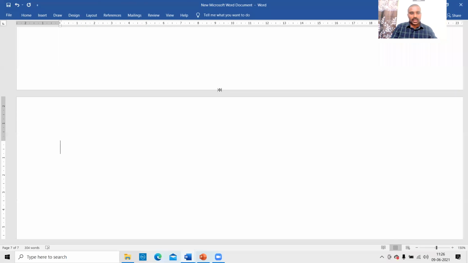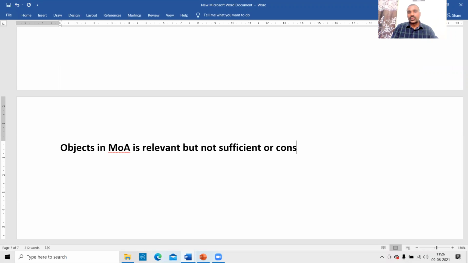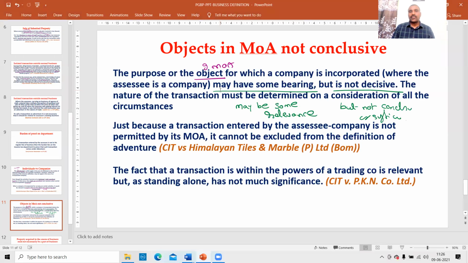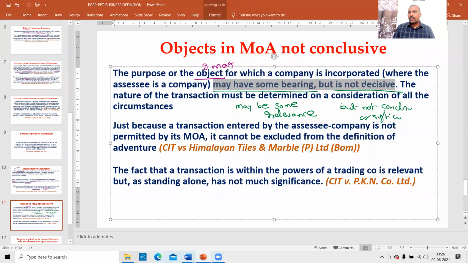Objects in MOA is relevant but not sufficient or conclusive. Based on the objects clause alone, we cannot decide whether a particular transaction is a business or not. That is the point. May have some bearing, but it's not decisive. May have some bearing means some relevance. Not decisive means not sufficient or not conclusive.